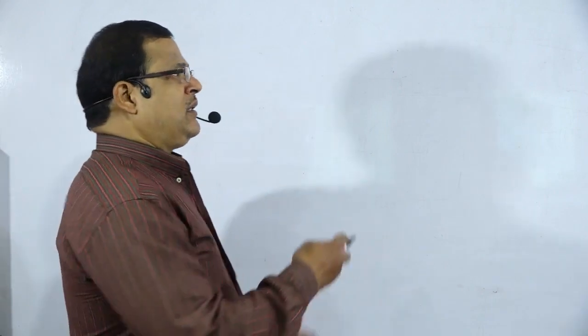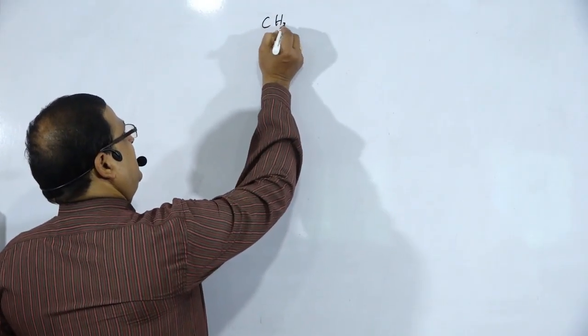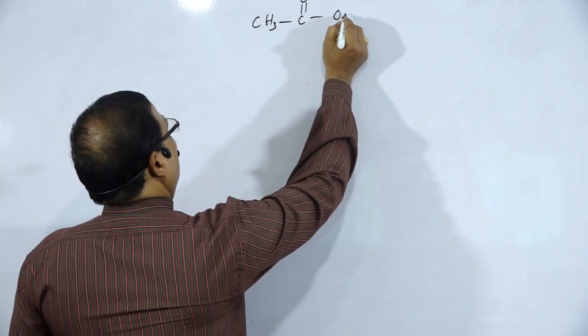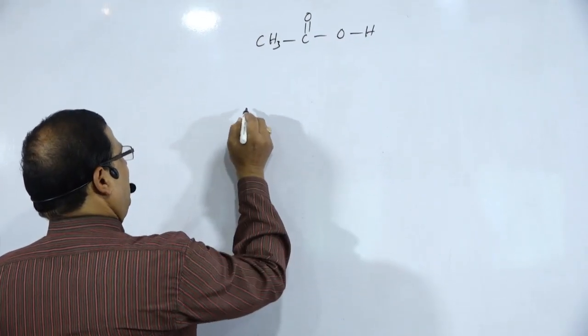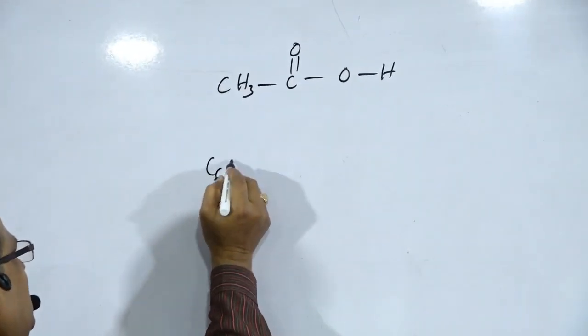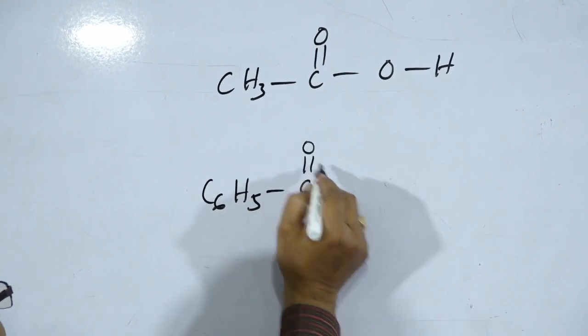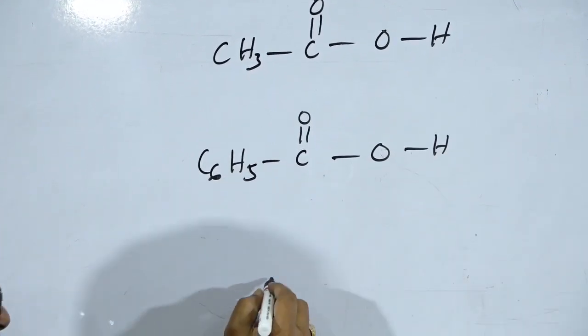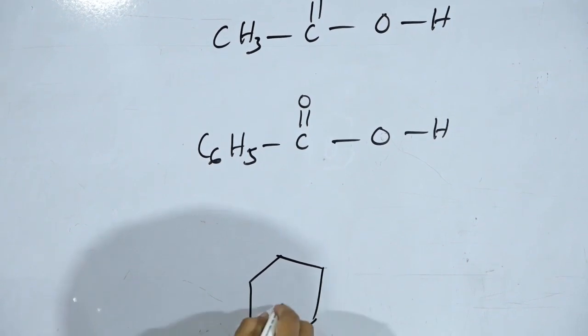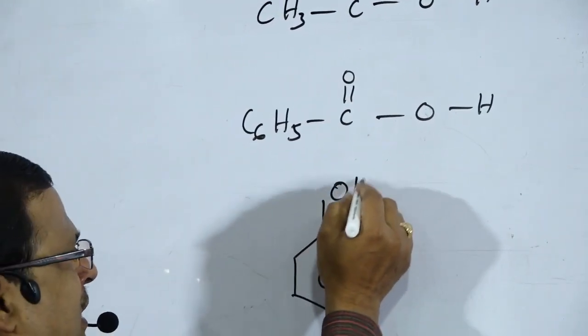Dear students, today we will start the rest part of monocarboxylic acids. In the last class, we discussed the acidic behavior of carboxylic acids, that is monocarboxylic acids. Today we will start from that portion. For example, acetic acid CH3C double bond OOH, and you would compare benzoic acid C6H5C double bond OOH, or you can take phenol, benzene that contains an OH group.